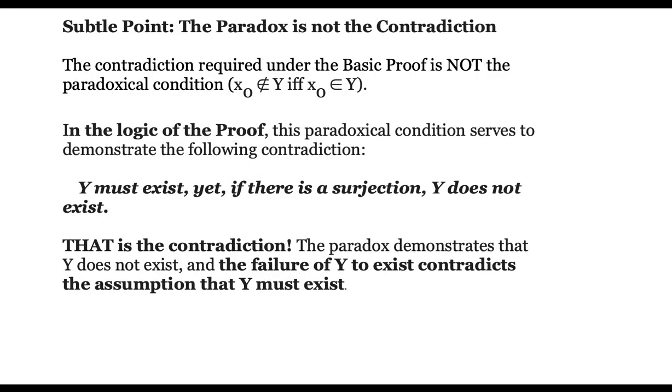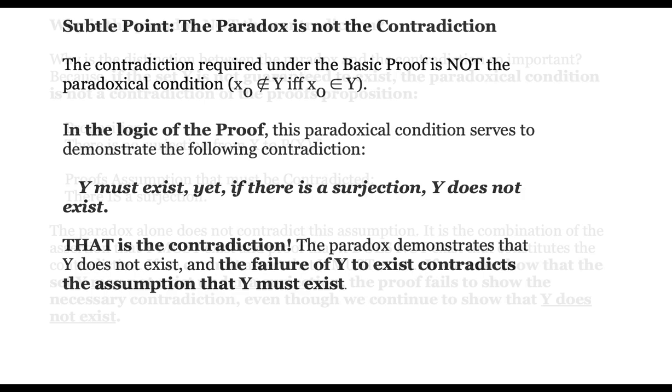This might be a subtle point, it seems to be for some people. The paradox itself is not the contradiction. A paradox is a form of contradiction, you might say, but it is not the contradiction required under the proof by contradiction form. The contradiction required is that Y must exist, yet if there's a surjection, Y does not exist. And the paradoxical result is evidence of that contradiction. The paradox itself is not the proof's contradiction. The failure of Y to exist contradicts the assumption that Y must exist.